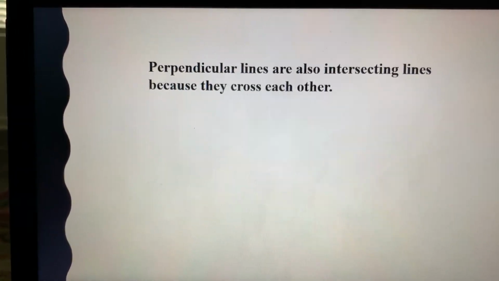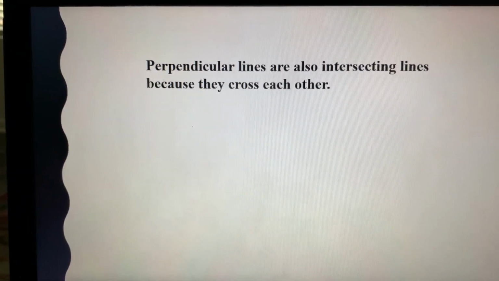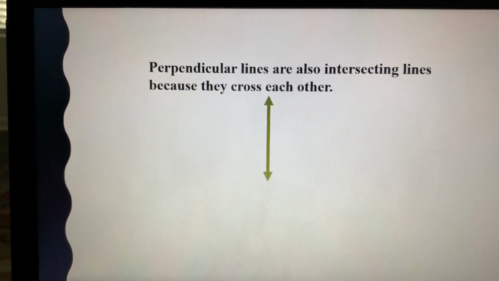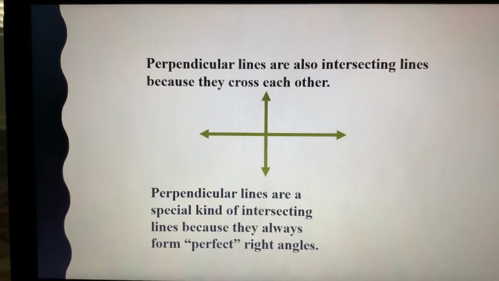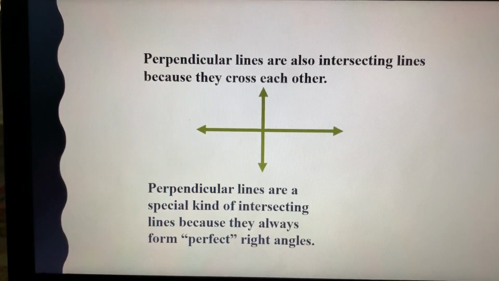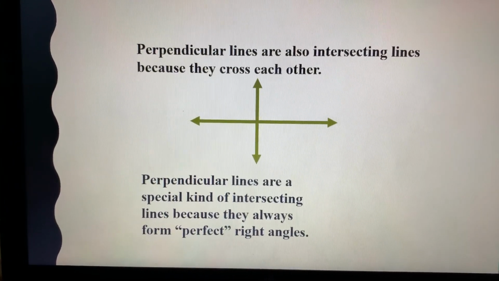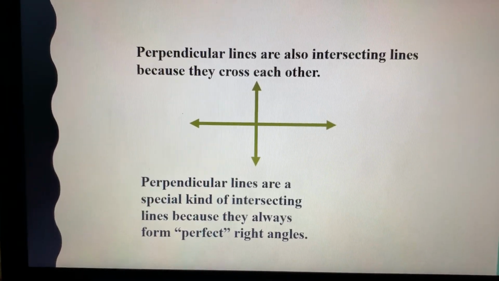Perpendicular lines are also intersecting lines because they cross each other. Perpendicular lines are a special kind of intersecting lines because they always form perfect right angles.